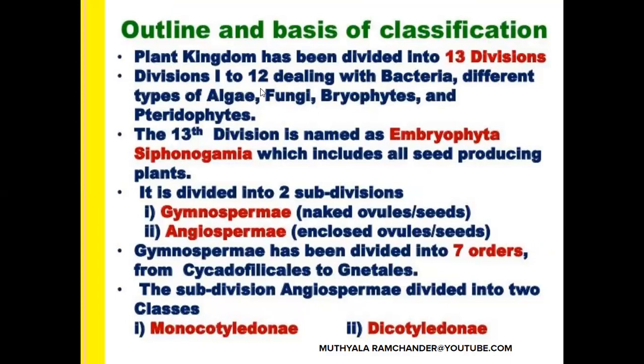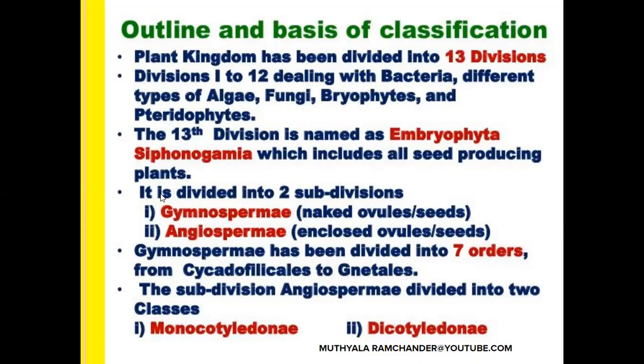Divisions 1 to 12 belong to Cryptogame. They are also called Asiphonogama. They are also called non-embryophytes. The 13th division is named Embryophyta or Siphonogama, which includes all seed-producing plants.